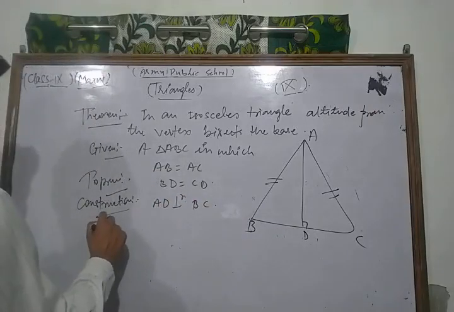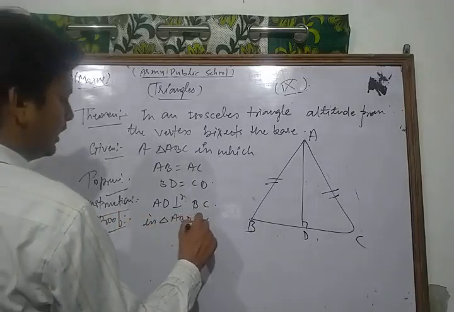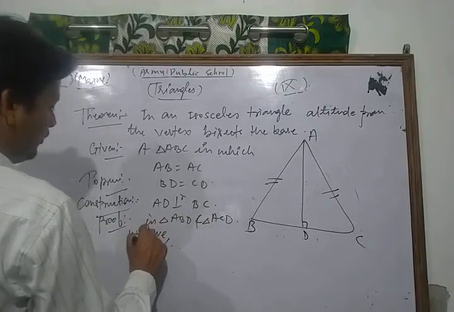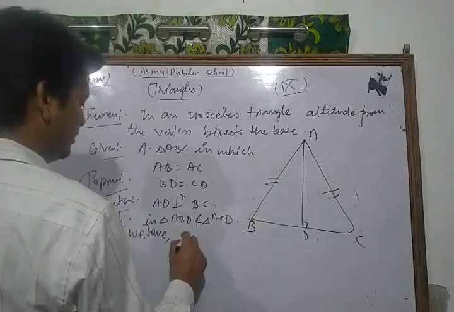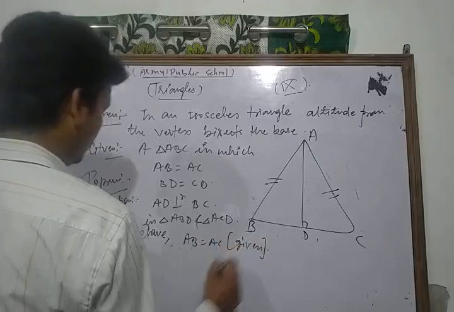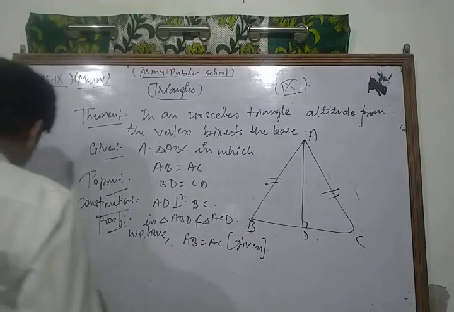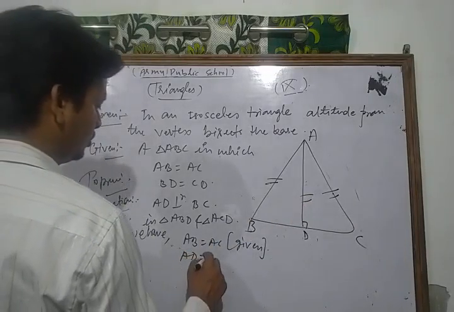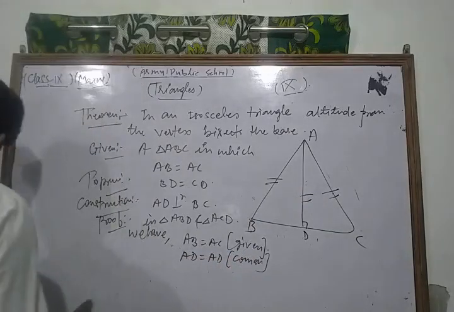Now we write the proof. In triangle ABD and triangle ACD, we have AB is equal to AC. This is given. And AD is equal to AD, which is common.